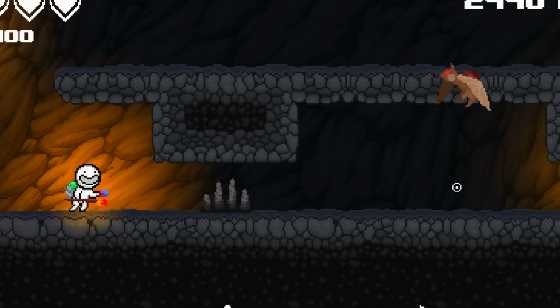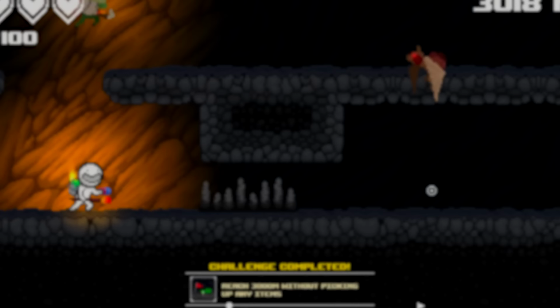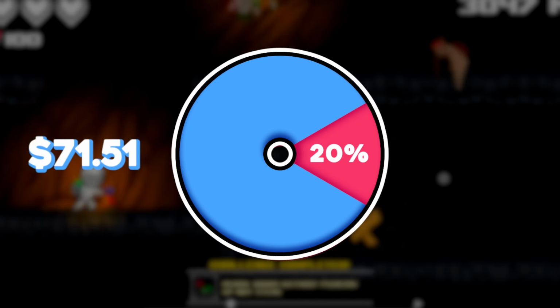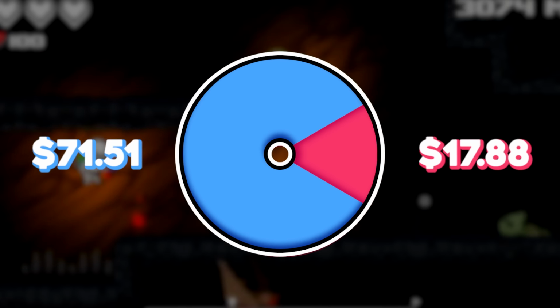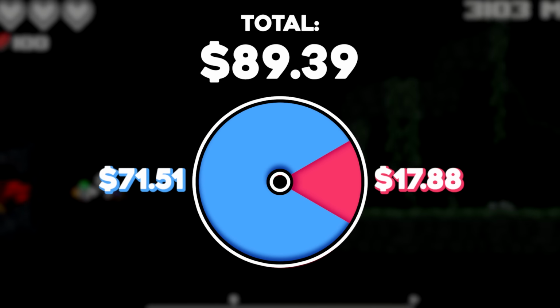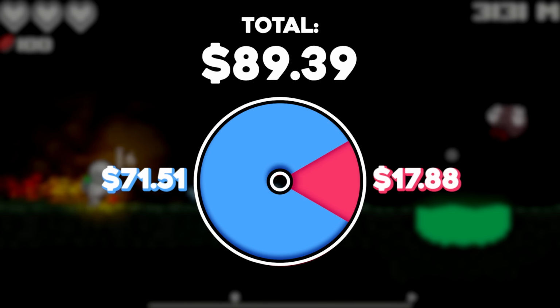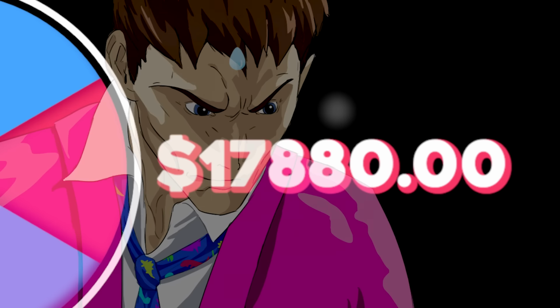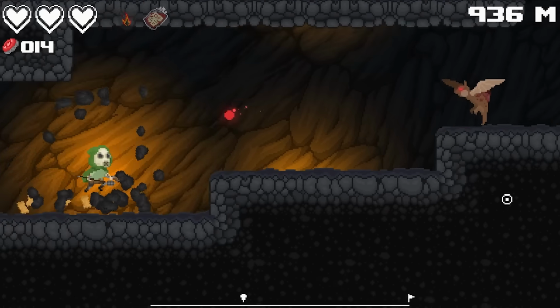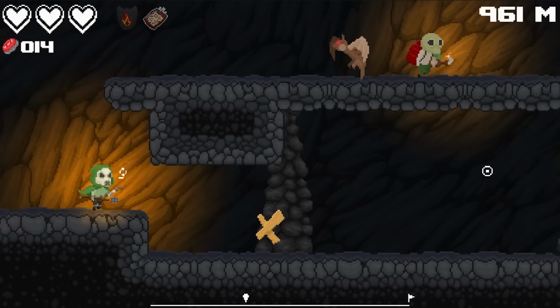And so if we assume that in my case the ad income split would have been exactly 80-20, the extra income would have been $17.88. Nothing to write home about. Sure, if the game's popularity had grown tremendously, who knows what might have happened, you know? It's just that in my eyes, it wasn't really worth it on this smaller scale.